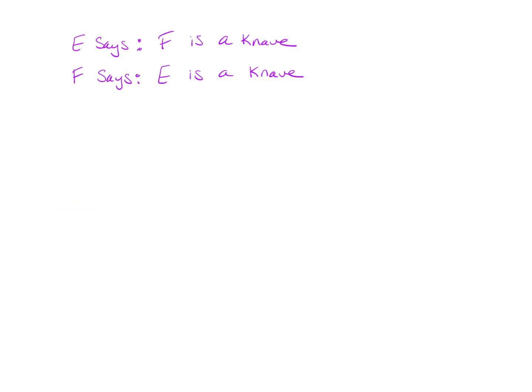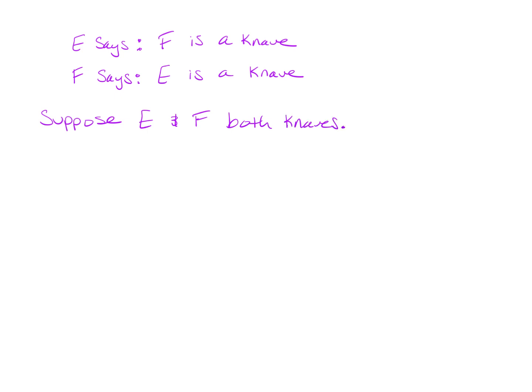Okay, we have encountered two new natives, E and F. They both claim that the other is a knave. So E says F is a knave, F says E is a knave. So there's a couple of different options. I don't know who to believe. I'm going to assume they're both knaves, okay? So we're just going to say, well, maybe you're both knaves. Suppose E and F are both knaves.